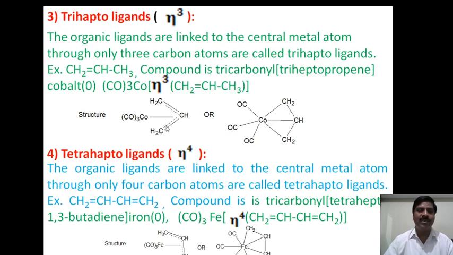The structure of this compound can be written with cobalt at the center as the central metal atom, surrounded by 3 carbon monoxide, that is, carbonyl ligands. Carbon monoxide is also called a carbonyl ligand. It is directly linked with the cobalt, and this is the organic ligand.